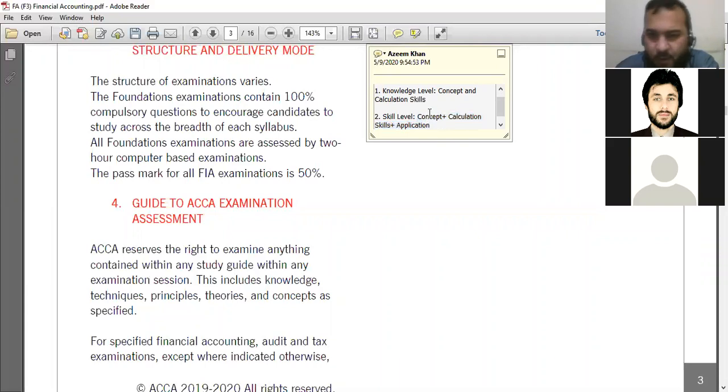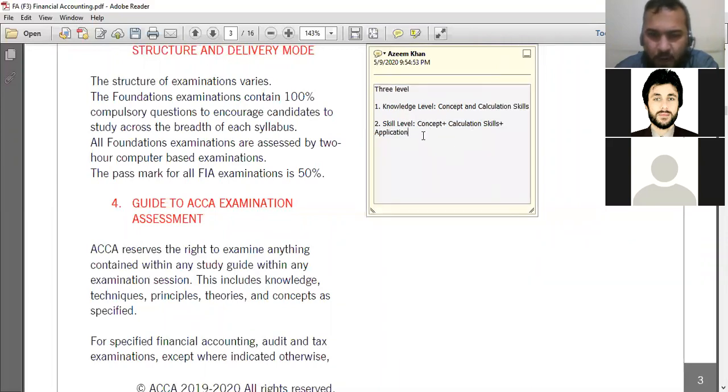The concept of a topic must be clear to you. You must know how to calculate different things, and application. You must know how to apply the accounting principles, how to apply the accounting treatment or accounting principle on a given scenario. So if a topic is level 2, or you can say skill level, what will the examiner do?